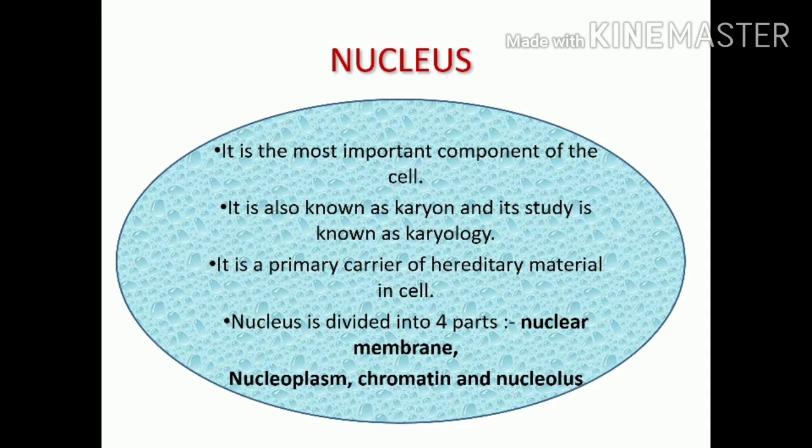Now let's talk about the most important component of the cell, that is the nucleus. It is also known as karyon and its study is known as karyology. Nucleus is the primary carrier of hereditary material in the cell. It is divided into four parts: nuclear membrane, nucleoplasm, chromatin and nucleolus.